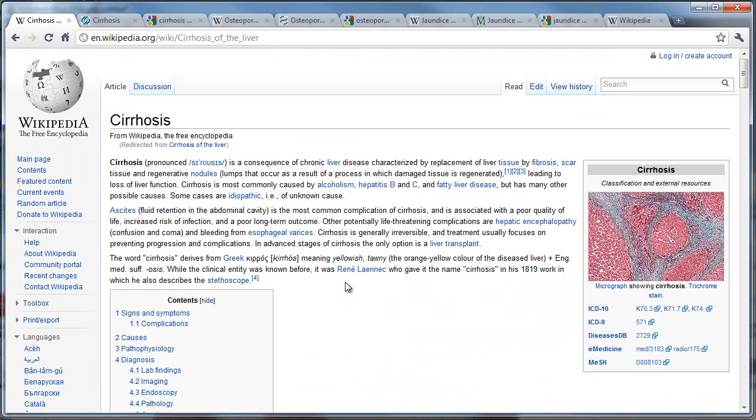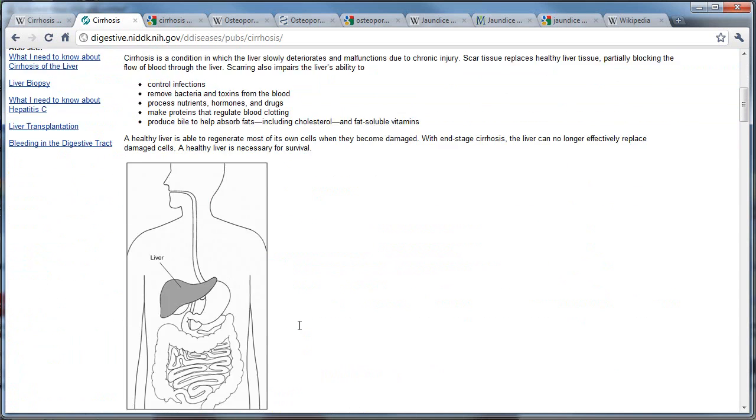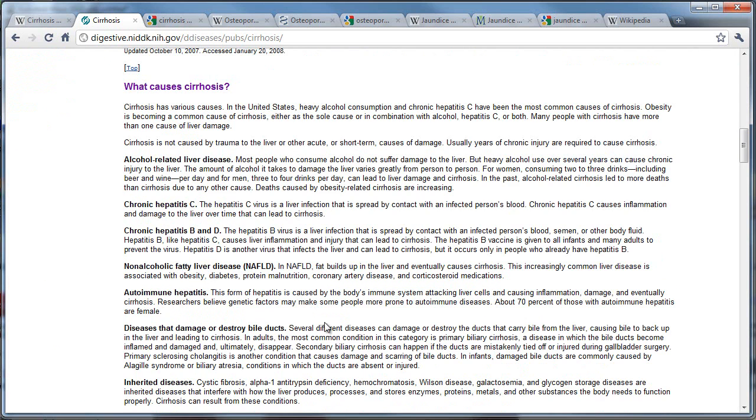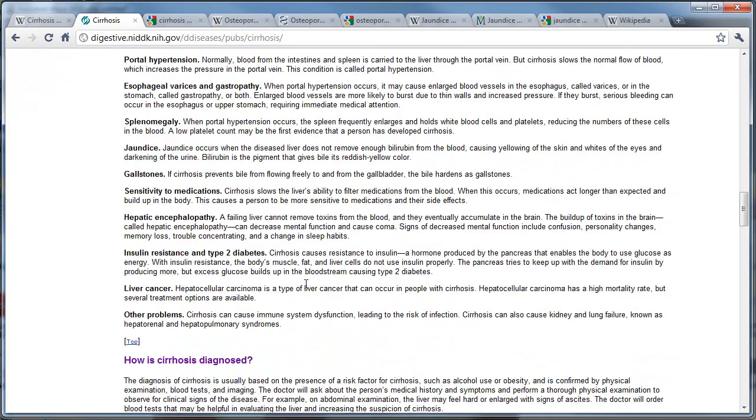And I wanted to research more, because my project was extremely simple. I really didn't want to get into a lot of medical details. I just wanted to show the visualization, and the look of it was also important for me. So I went to the next website over here, the National Digestive Diseases Information Clearinghouse, and what is cirrhosis, what causes it. So there's a whole bunch of information over here, and there's a liver in the body right there, and what causes an alcohol related liver disease, as you can see, is the first one. And again, what are the complications and so on.